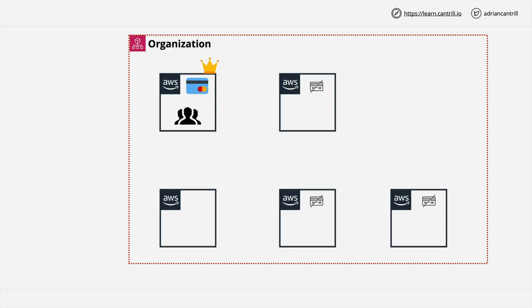Now, larger enterprises will often keep the management account of the organization clean and have a separate account dedicated to handle logins. Both of these are fine, but just be aware that the architectural pattern is to have a single AWS account which contains all of the identities which are logged into.